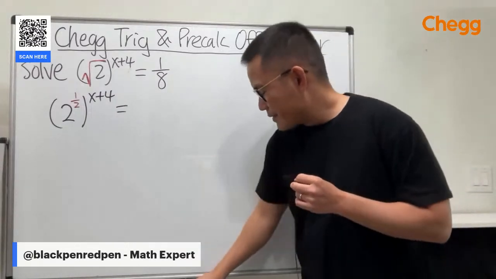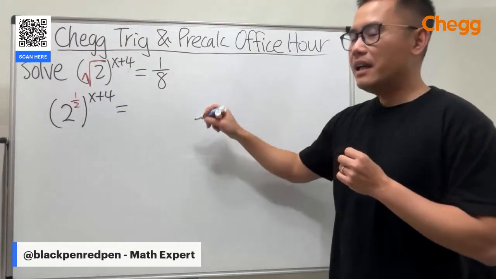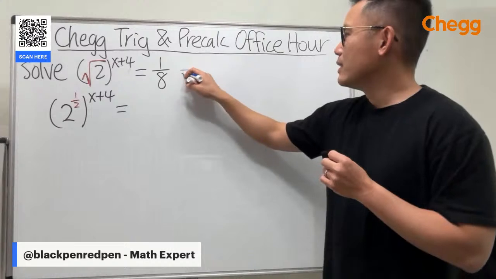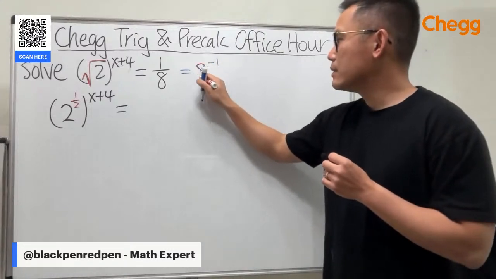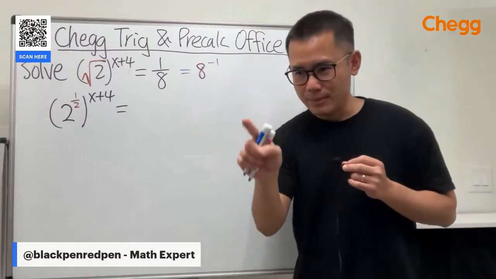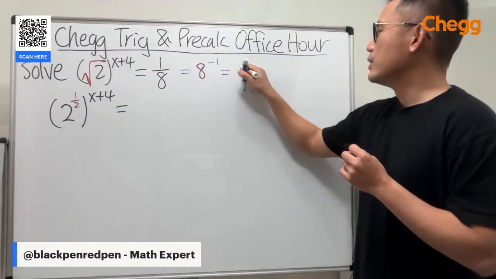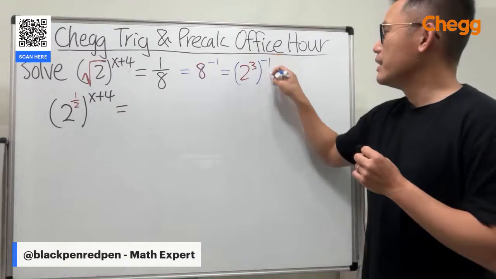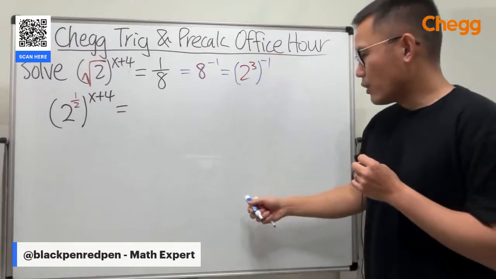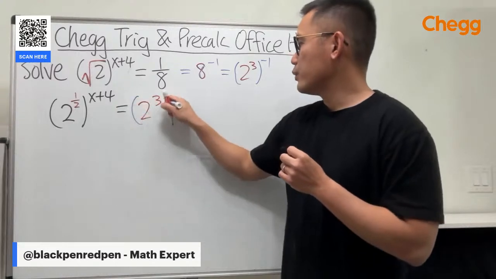Well, 1 over 8 is the same as 8 to the negative 1 power. And in fact, 8 is 2 times 2 times 2, 2 to the third power, right? So we can look at this as 2 to the third power and then raised to the negative 1.